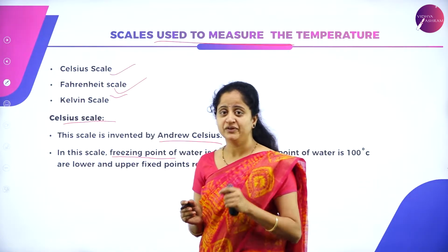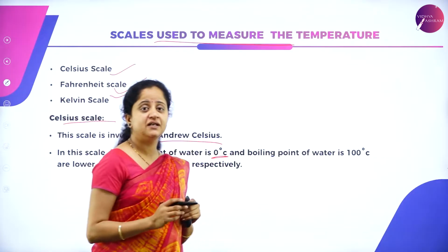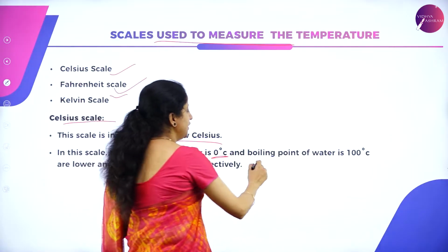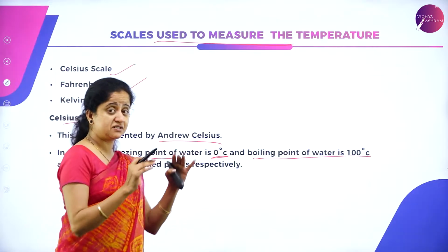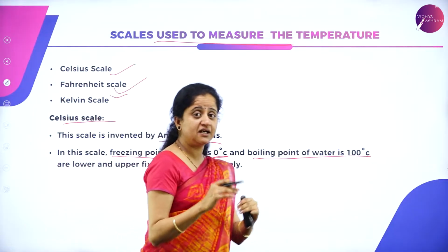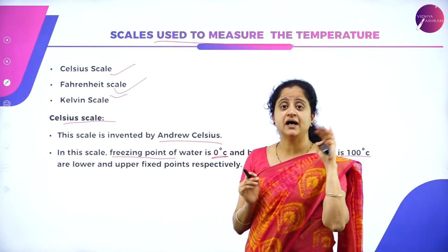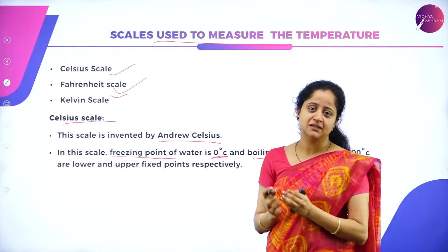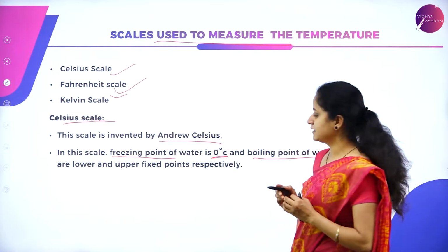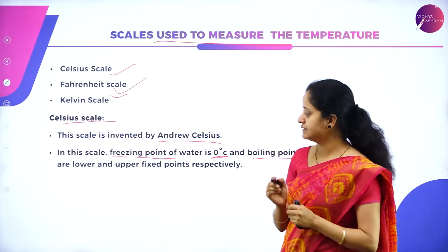As we all know, the freezing point of water is 0 degrees Celsius and boiling point of water is 100 degrees Celsius. So, here we are talking about Celsius scale. In Celsius scale for water, freezing point or the ice point is 0 degrees Celsius. Ice point or freezing point is nothing but the melting point, and the boiling point of water is 100 degrees Celsius.